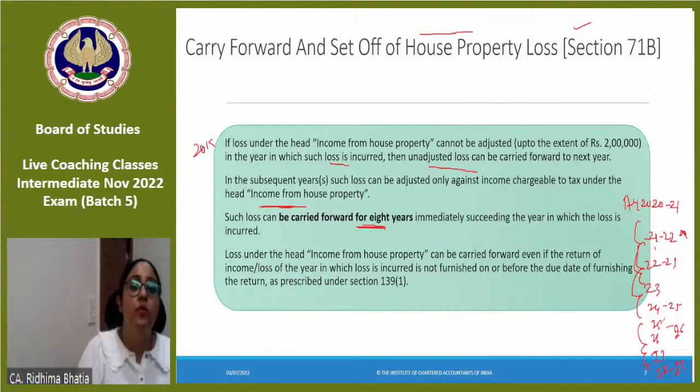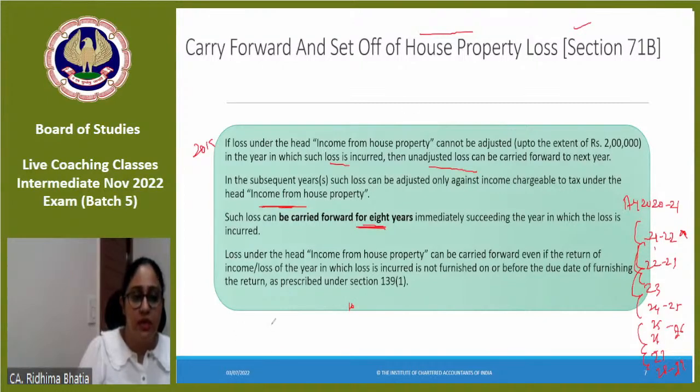What will happen after 8 years? It will lapse. After 8 years, the loss would be lapsed. So, if I cannot adjust the house property loss after carry forwarding it for 8 years, it will get lapsed. But, ma'am, suppose this 20,000 loss happened, okay?